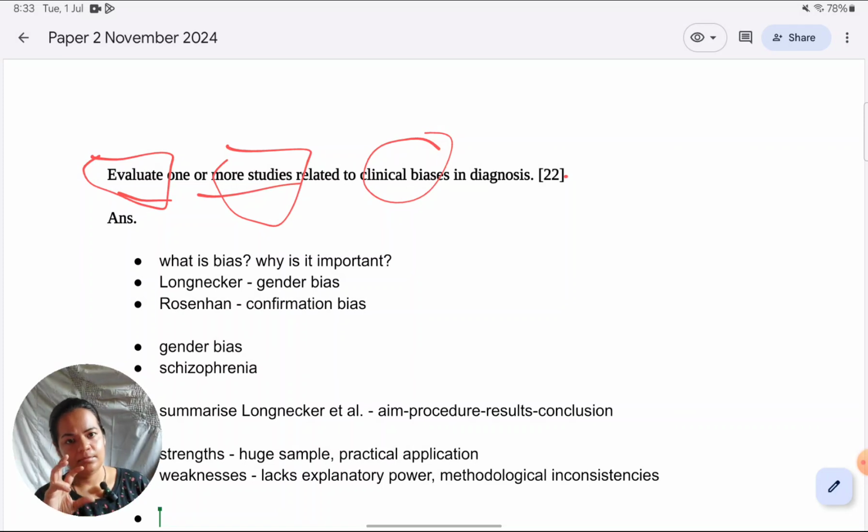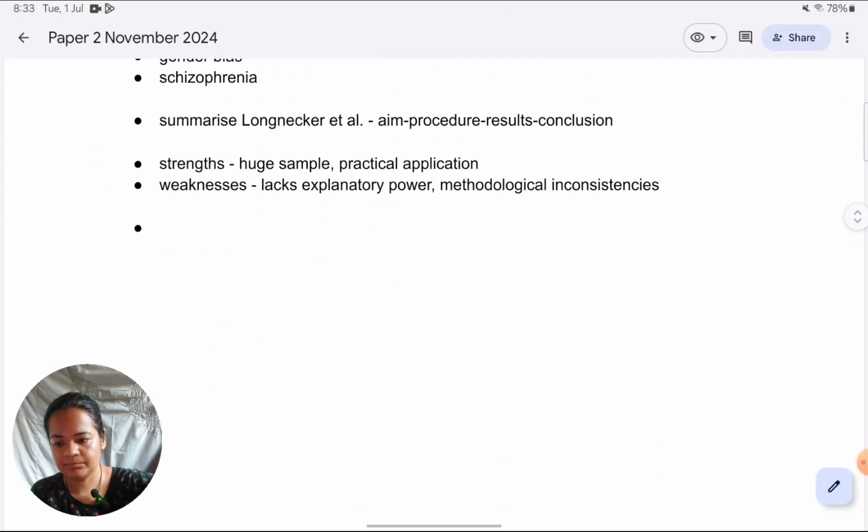Now, one study I've taken from the point of view of gender bias. And next, I'm going to take from the point of view of confirmation bias. To make the essay look coherent, basically to meet the criterion of organization and clarity, I always believe there should be a transition. In the sense, okay, you've completed Longnecker, now you're getting into another study, Rosenhan. If there is some connect between the two, you can show that. Is confirmation bias stemming from gender bias? Is it the opposite of gender bias? What is it in relation to what you've written already? You can bring that out that way.